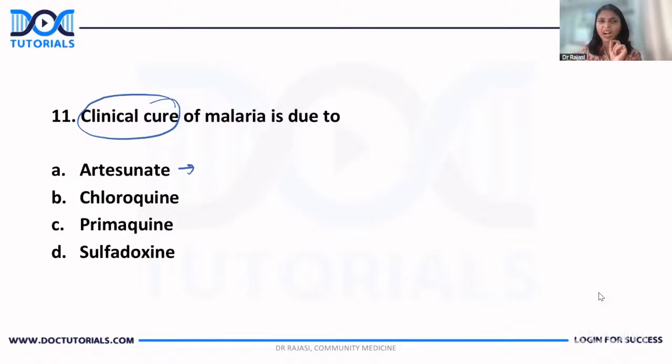So artesunate is not for clinical cure. It is never given as monotherapy. Is that what you wrote, Harsha? Let's wait. Okay. Never given as monotherapy. It's clearly written in the program.